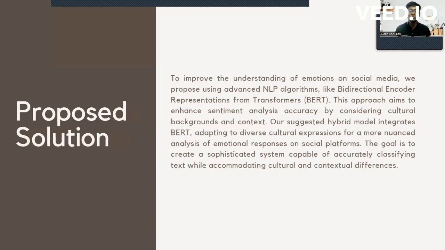So the proposed solution is to improve the understanding of emotions on social media. We propose using advanced NLP algorithms like Bidirectional Encoder Representations from Transformers. This approach aims to enhance sentiment analysis accuracy by considering cultural backgrounds and contexts. Our suggested hybrid model integrates BERT, adapting to diverse cultural expressions for a more nuanced analysis of emotional responses on social platforms. So the goal is to create a sophisticated system capable of accurately classifying text while accommodating cultural and contextual differences.